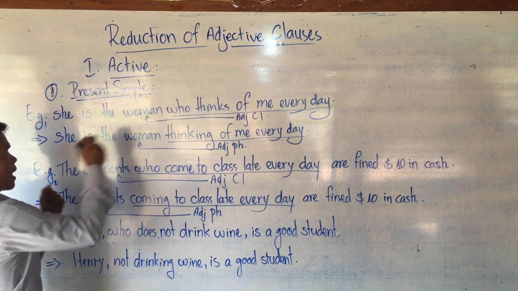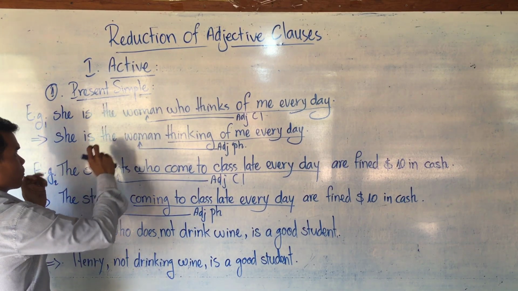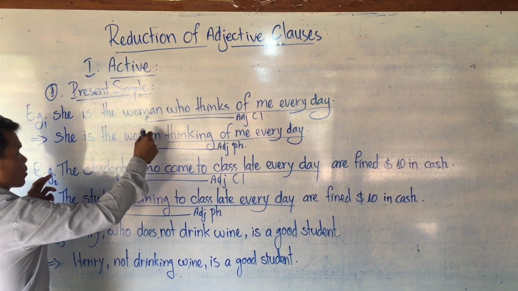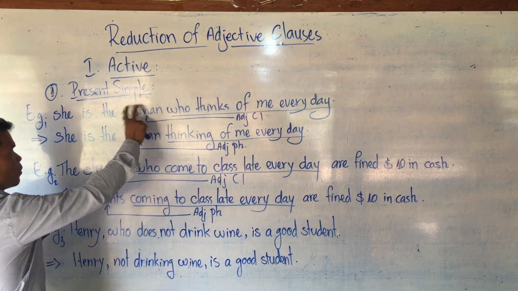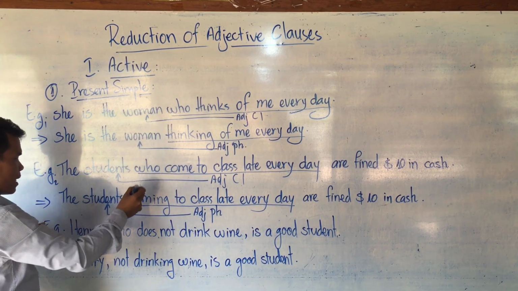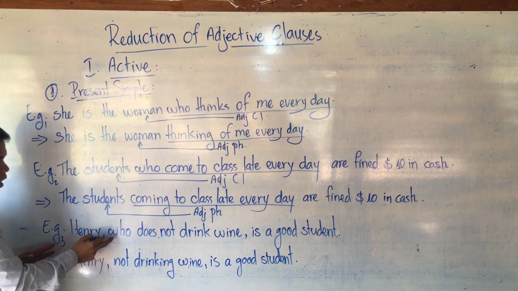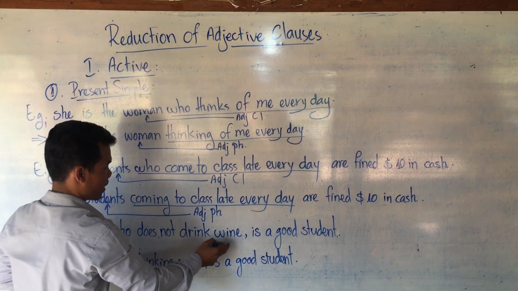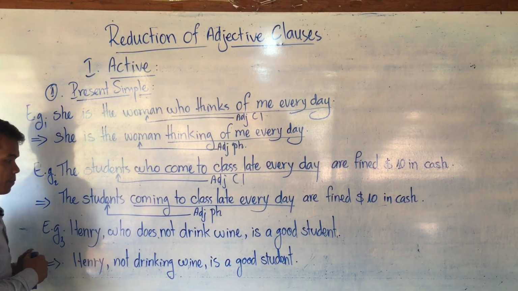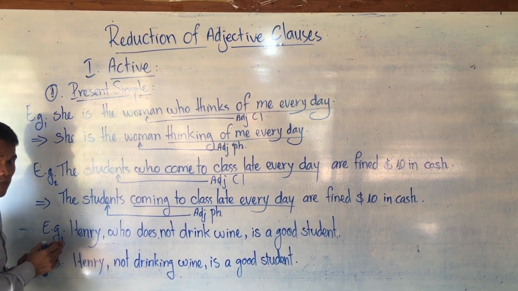These two examples are defining relative clauses because we have no comma. Woman is a common noun, student is a common noun. How about example number 3? Henry, who does not drink wine, is a good student. Henry is a proper noun.